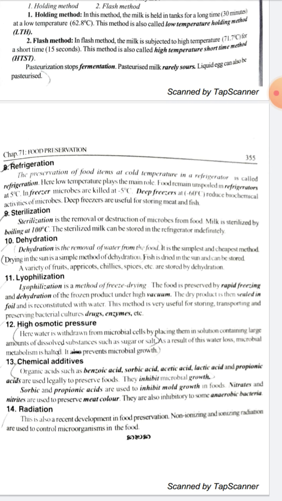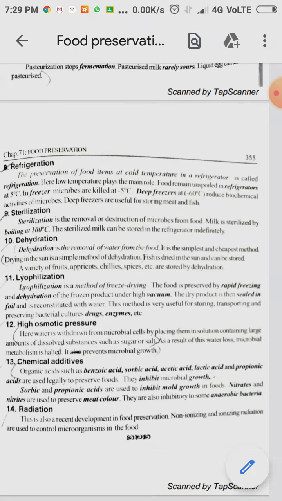High osmotic pressure: here water is withdrawn from microbial cells by placing them in a solution containing large amounts of dissolved substances such as sugar or salt. Chemical additives such as benzoic acid, sorbic acid, acetic acid, lactic acid and propionic acid are used to preserve foods, which inhibit the microbial growth.